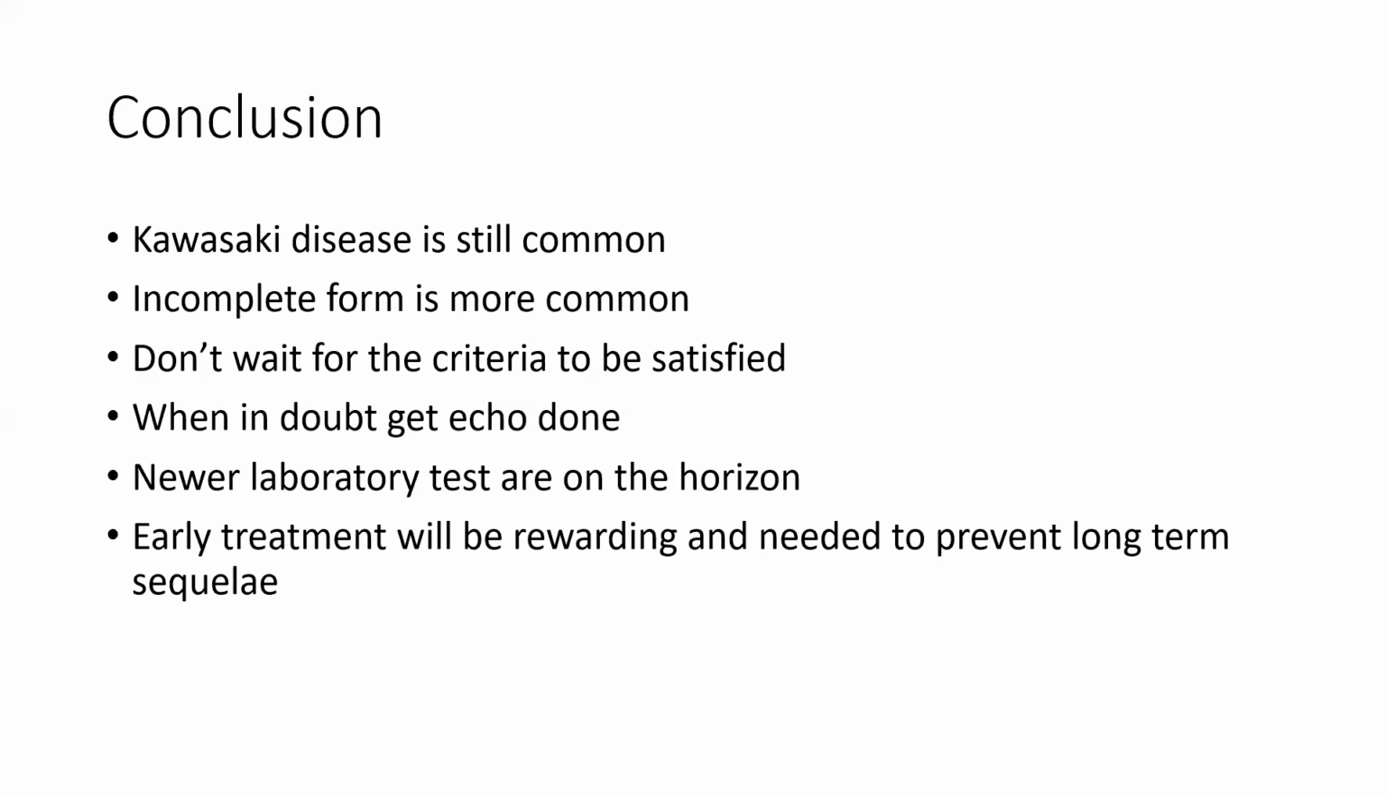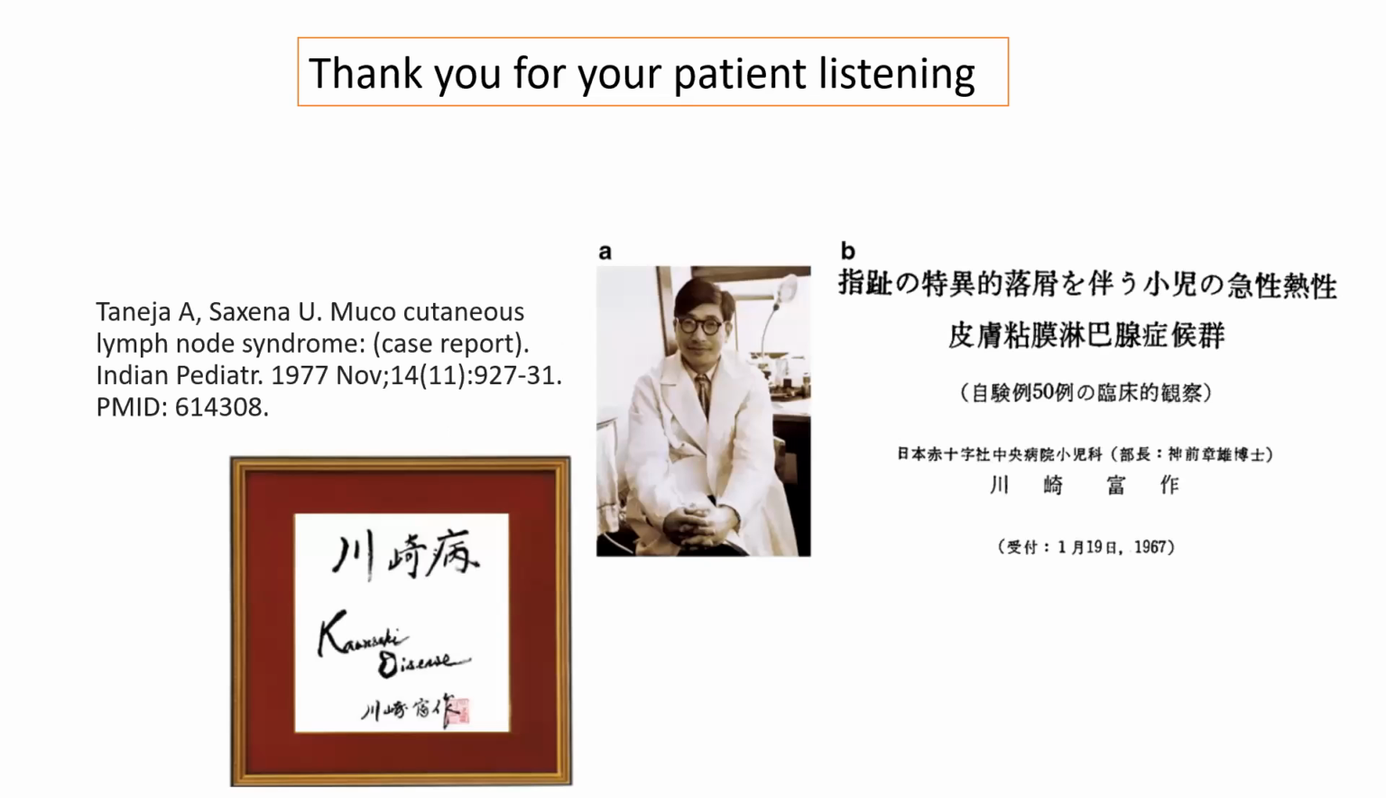And obviously these criteria are still evolving, and newer specific laboratory markers are on the rise, which will give us more confident answers. And obviously it is important to go for early treatment, because it is very important to prevent a coronary aneurysm from developing, as it has long-term sequelae. And this is Professor Tomisaku Kawasaki with his first seminal paper in 1967. We are now 50 years from that description, and almost 40 years from the first case report in India in 1977. Thank you for your patient listening.